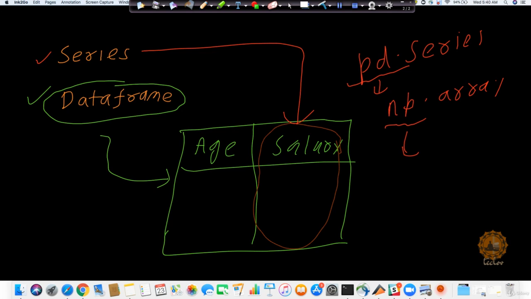So let's explore the practical side of these things so that we can understand it better, and then you will get a better idea of why I'm saying that Pandas is a very strong and useful data structure for data analysis.